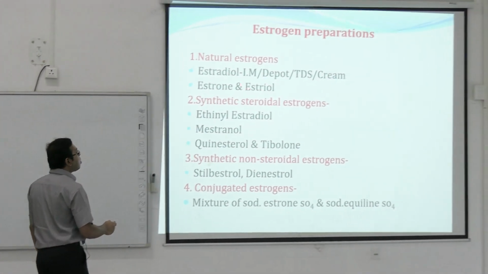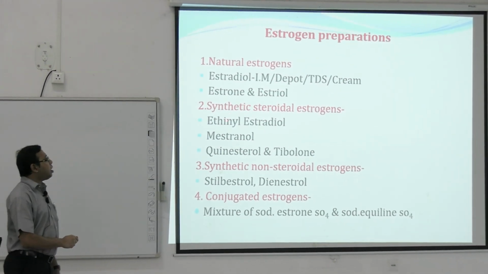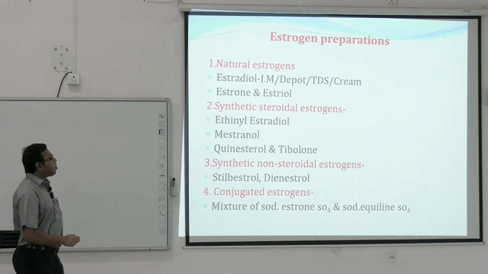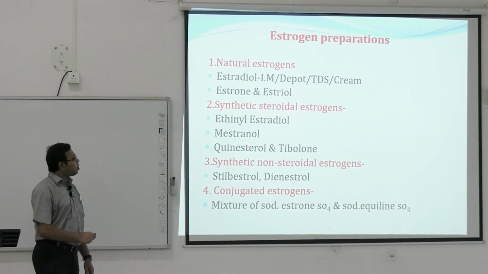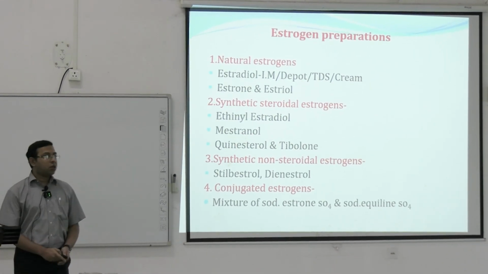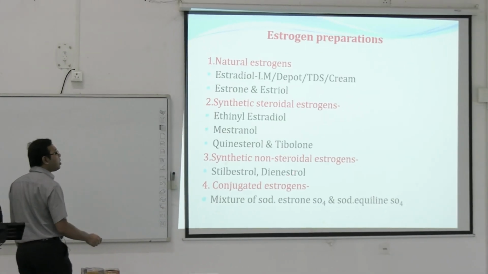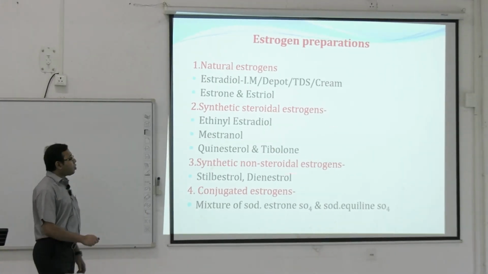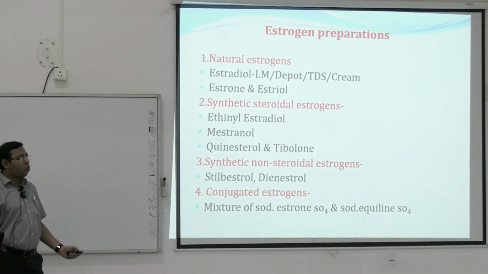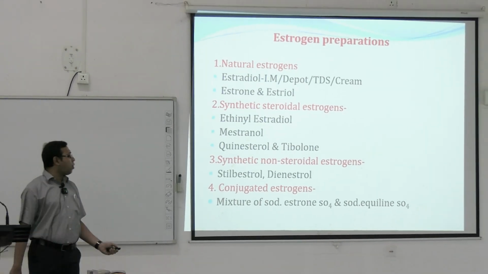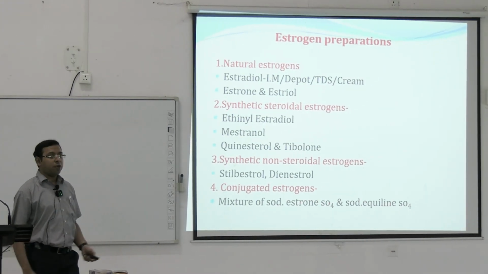So estradiol, estrone, estriol are there. Synthetic ones are ethinyl estradiol, mestranol, quinestrol and tibolone. These are the names of the synthetic steroidal estrogens. Synthetic non-steroidal estrogens are stilbestrol and dienestrol. And some conjugated estrogens, which are lesser used nowadays, are a mixture of sodium estrone sulfate and sodium equilin sulfate.